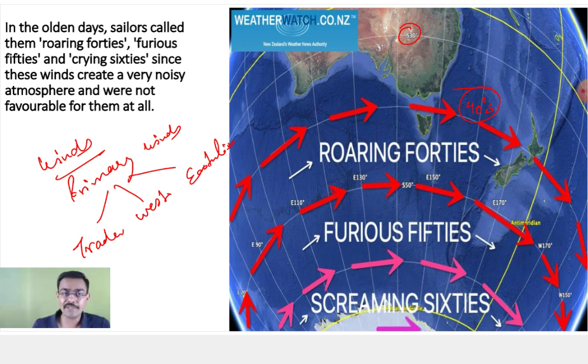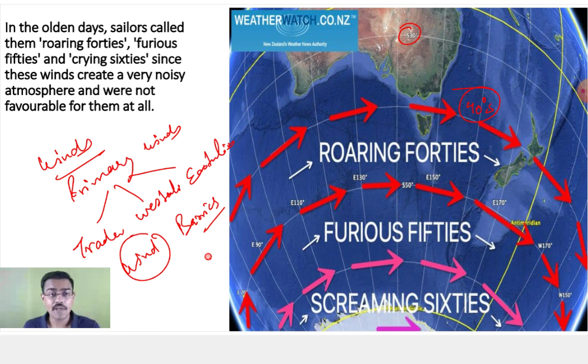So what happens in the southern hemisphere? These westerlies become very aggressive. Now you don't have any barrier for the wind. So that wind does not have any kind of barrier, so it becomes very aggressive. Now what happens in the previous times?